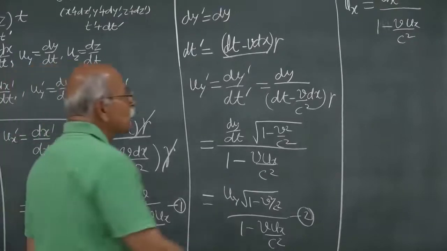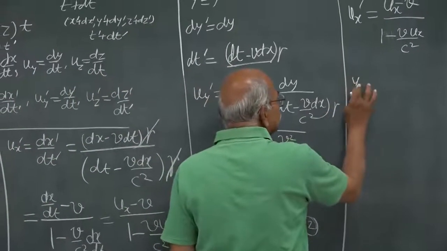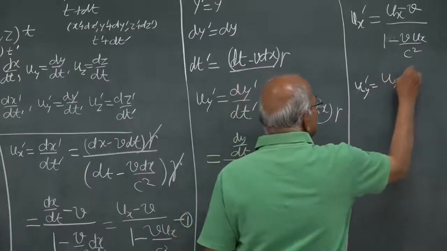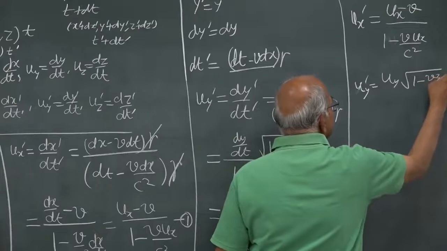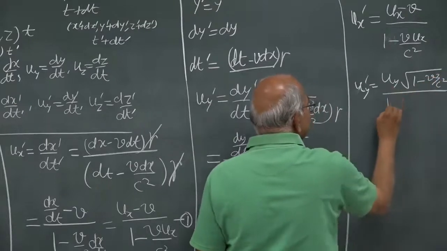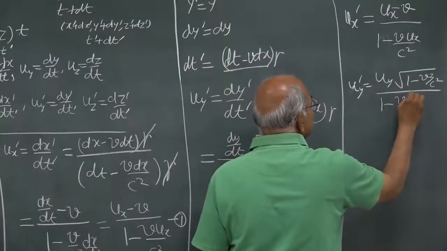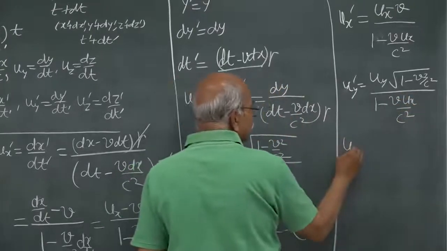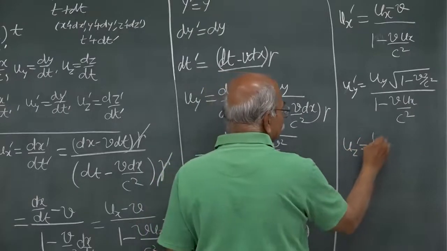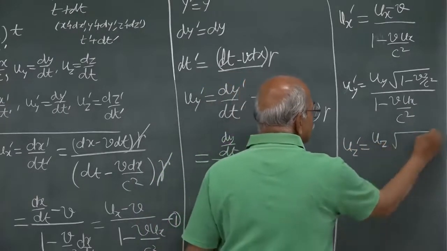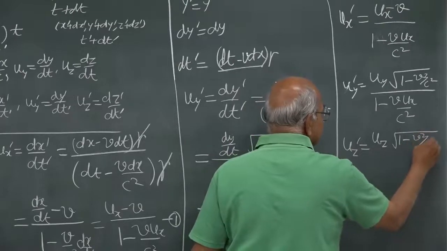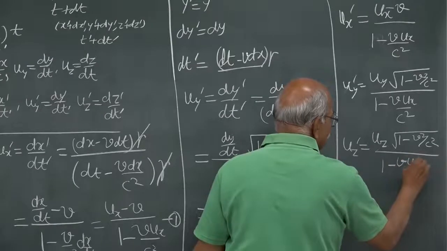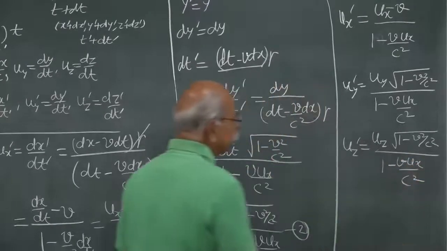Then uy prime is equal to uy square root of 1 minus v square by c square divided by the same expression, 1 minus v ux by c square, and uz prime is equal to uz square root of 1 minus v square by c square divided by 1 minus v ux by c square.